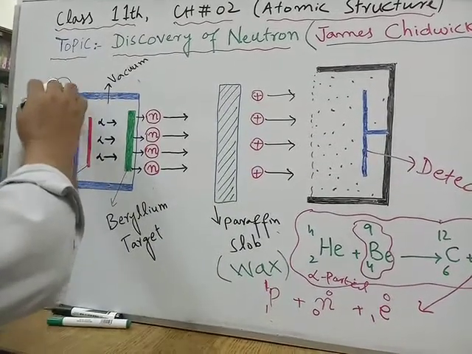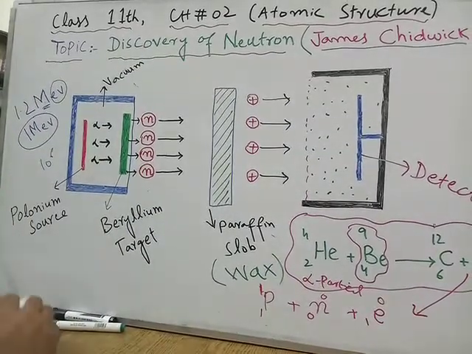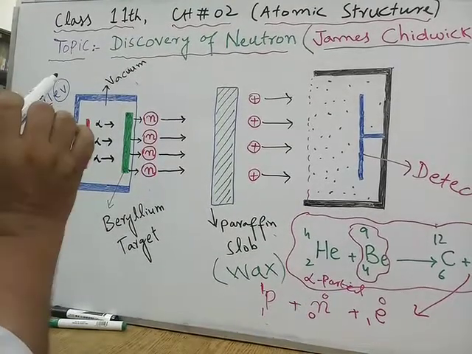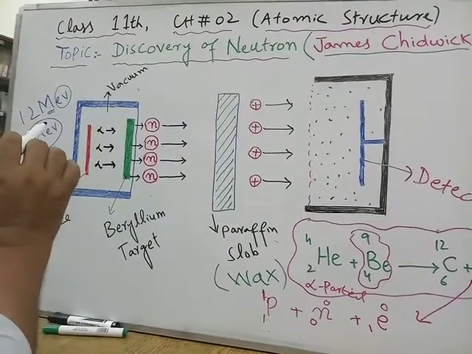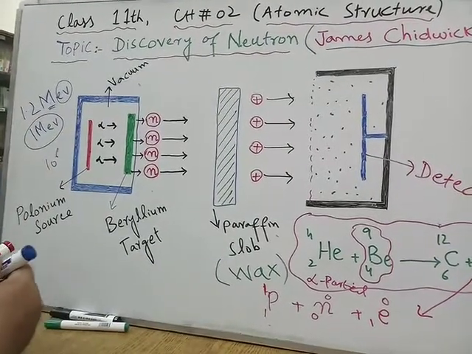Electron volt is the unit of energy, and mega is the prefix for 10 to the power 6. Those neutrons which have energy equal to or less than 1 mega electron volt are called slow neutrons.